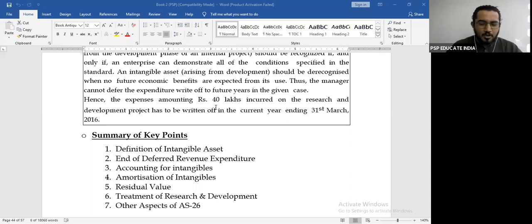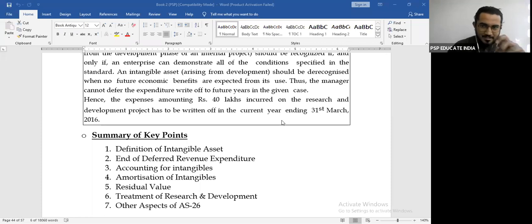Now, quickly, everyone on your chat box, if you have any doubts, please post your doubts. If you do not have any doubts, please write no doubts so that I can understand. I'm giving you at least 5 minutes to quickly look at the entire accounting standard. It has been almost 6 days after that we have a lecture today.